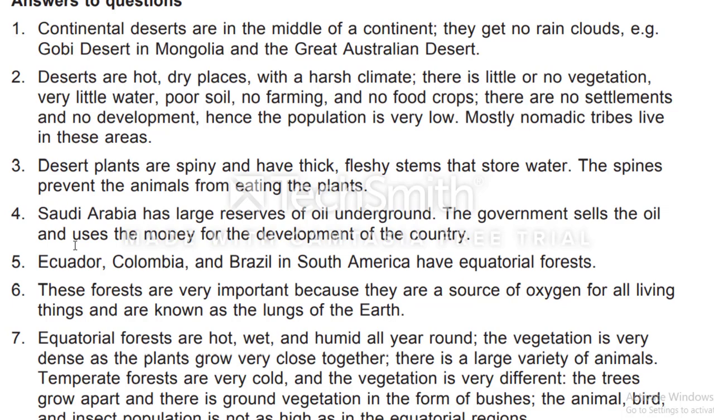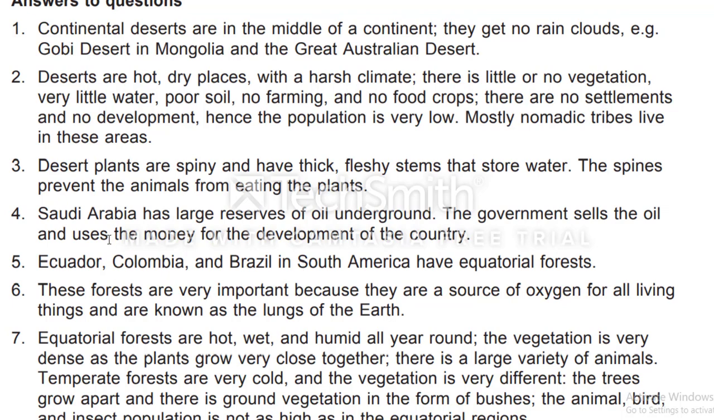Question number 4: How has Saudi Arabia become a rich country? Saudi Arabia has large reserves of oil underground. The government sells the oil and uses the money for the development of the country.